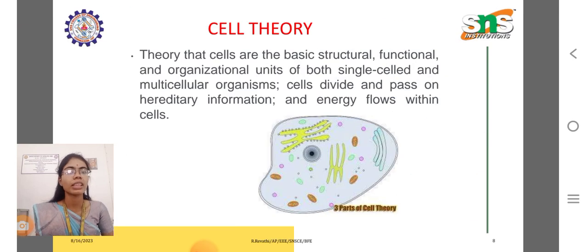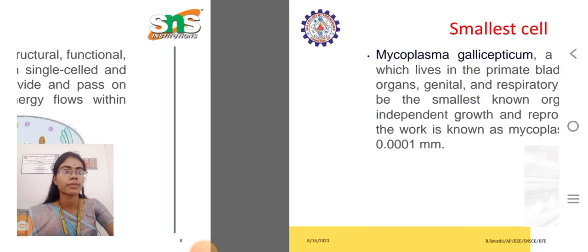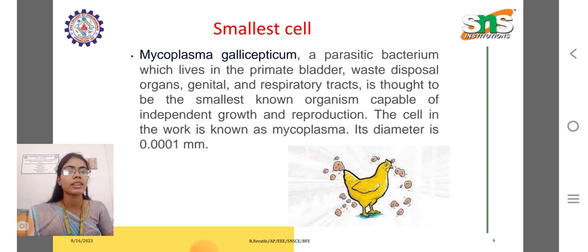Cell theory. The theory that cells are the basic structural, functional, and organizational unit of both single-celled and multicellular organisms. Cells divide and pass on hereditary information, and energy flows within the cell. Smallest cell.